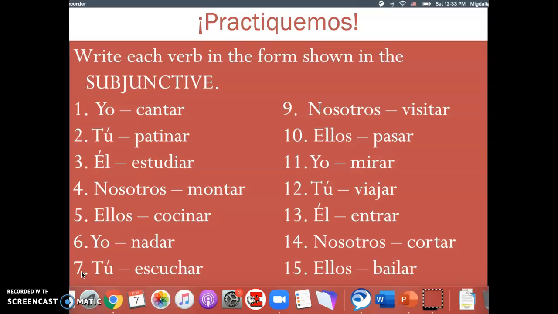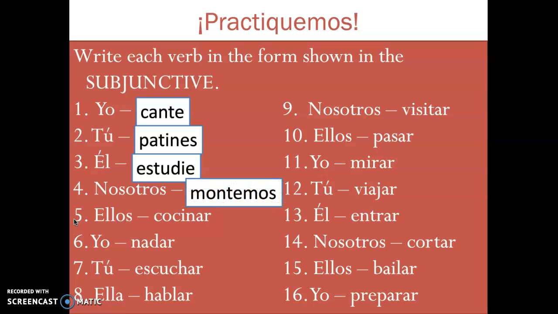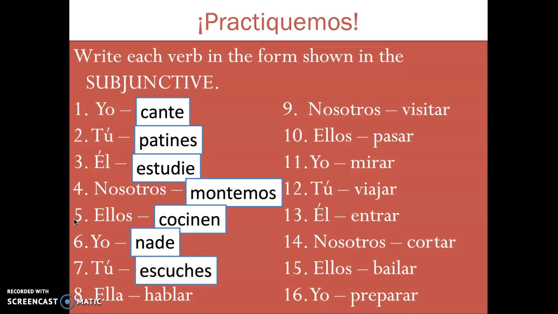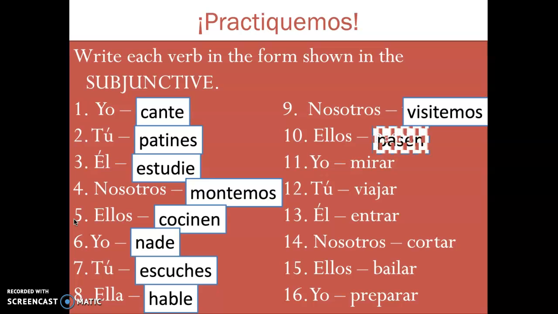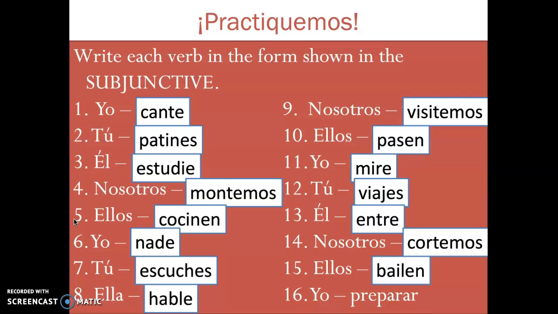Okay, guys, so you should have gotten yo cante, tú patines, él estudie, nosotros montemos, ellos cocinen, yo nade, tú escuches, ella hable, nosotros visitemos, ellos pasen, yo mire, tú viajes, él entre, nosotros cortemos, ellos bailen, yo prepare.